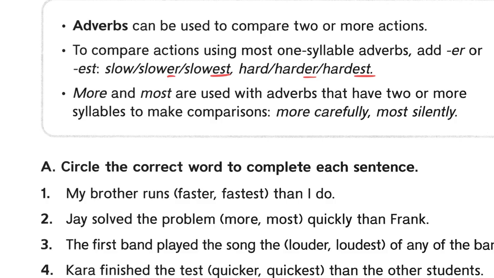You can use more and most with adverbs if you have two or more syllables. Okay, so you can say more carefully or most silently. So you can put a more or a most with them if we're talking about two or more syllables. Okay, slow, one syllable. Hard, one syllable. Carefully, silently, that's more. Okay, more than two even.